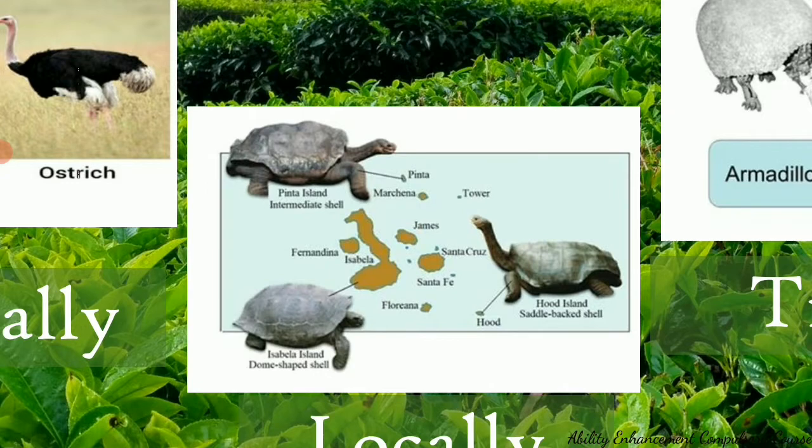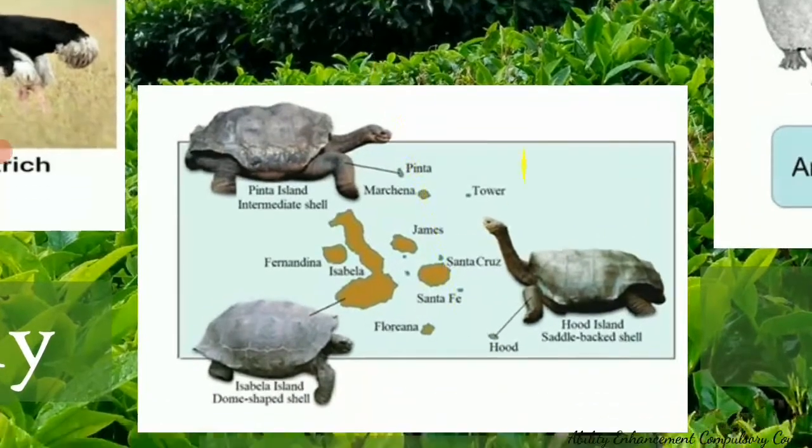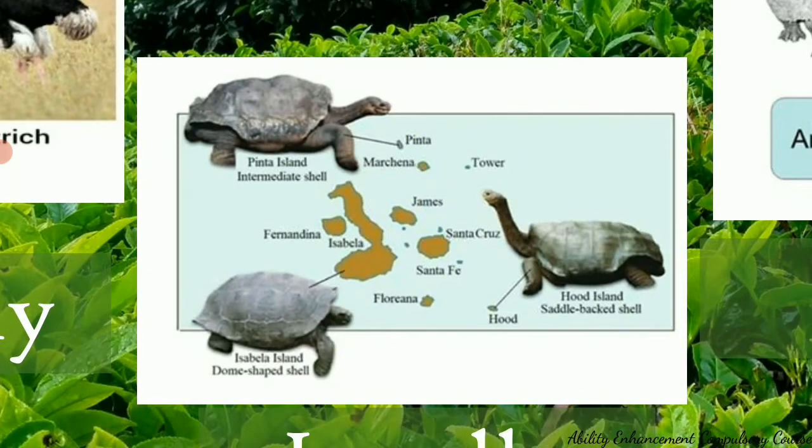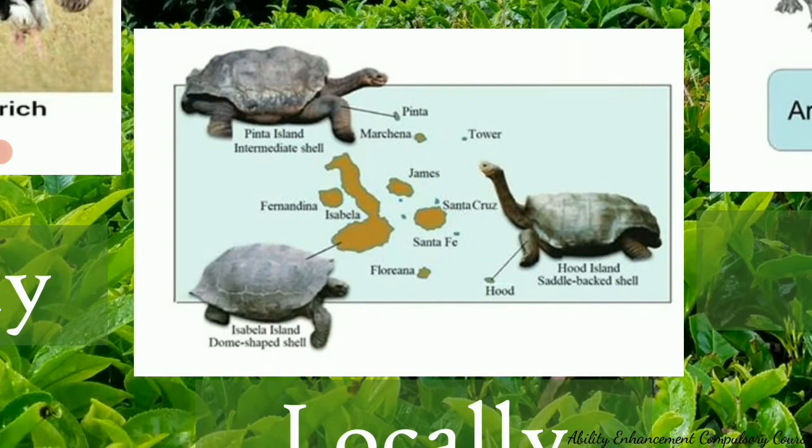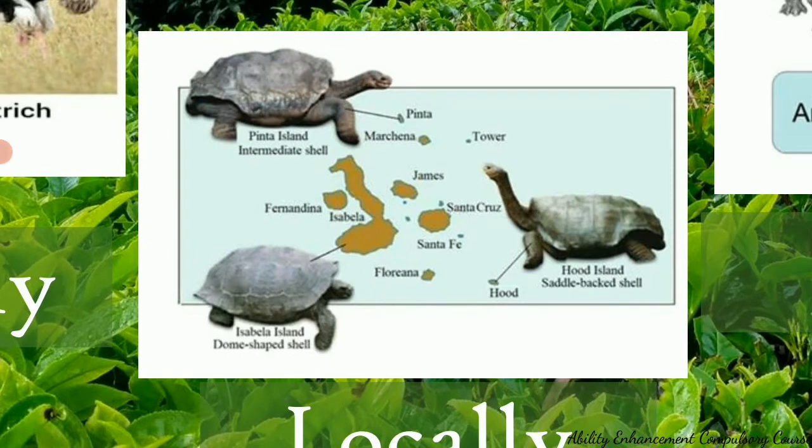So Charles Darwin saw differences in the ecological conditions of the islands, and along with that, he observed that there is a difference in the shell shape of tortoises. One of the islands, called Isabella Island, has high peaks, very high rainfall, and very rich vegetation. So the tortoise found on this island has a short neck and a dome shaped shell, as you can see over here. On the other hand, Hood Island is characterized by much lower elevations and a much drier climate, due to which the vegetation is also less. So the tortoise on this island has a long neck and a saddle backed shell.